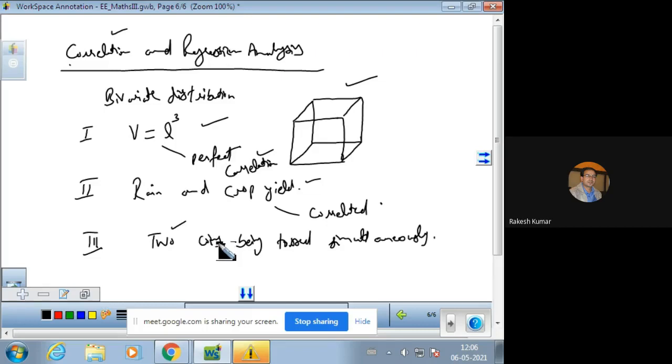There is no dependency of the output of one coin on the output of the other coin. So we can say that the coins are independent. It means there is no correlation. And when there is no correlation, we can say that the variables are uncorrelated. So we have three terms: perfect correlation, correlation or correlated, and uncorrelated.